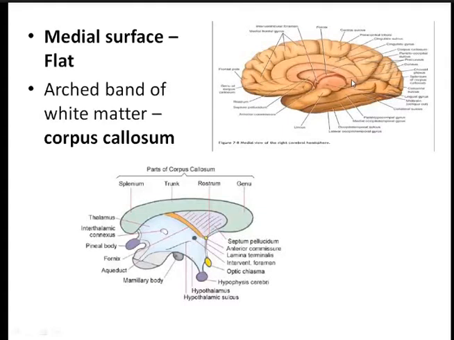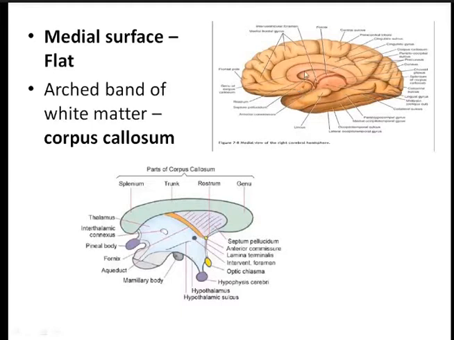So the superolateral surface is convex, whereas the medial surface is flat, and you'll also find an arched band of white matter, which is known as the corpus callosum. This is one of the important spotter questions.